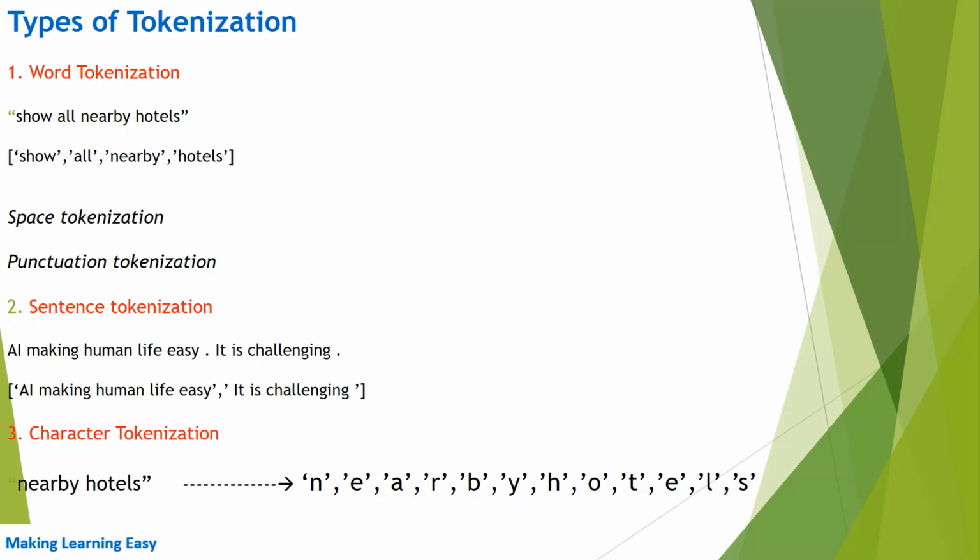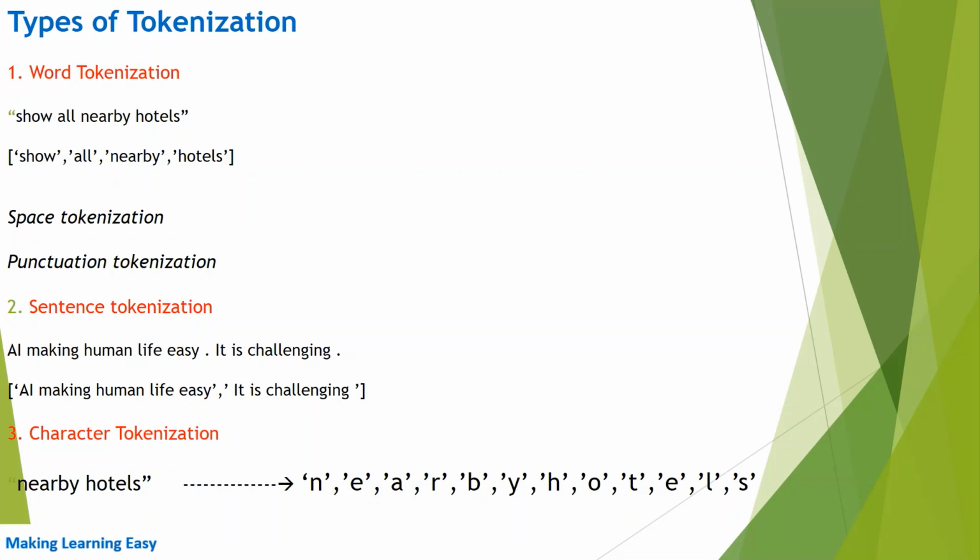In sentence tokenization, the text or any paragraph is split into sentences. Suppose we have the text "AI making human life easy. It is challenging." When we apply sentence tokenization, we would get two sentences. The first one is "AI making human life easy", and the second is "It is challenging". So this is sentence tokenization.